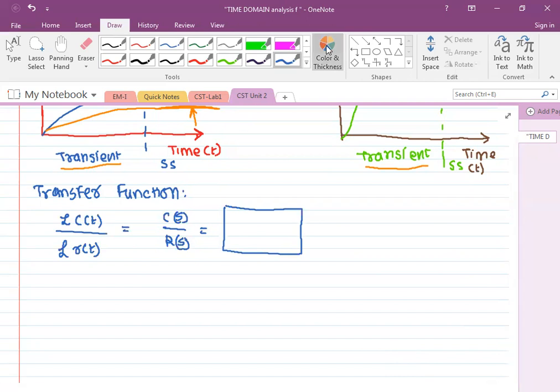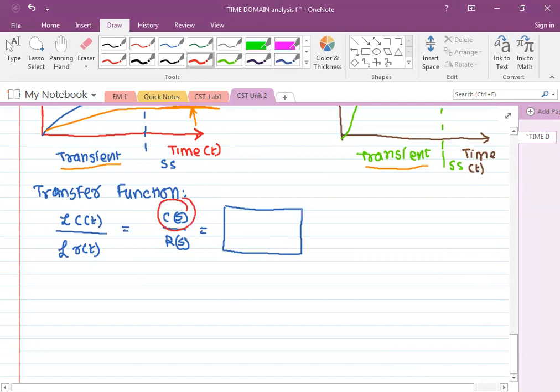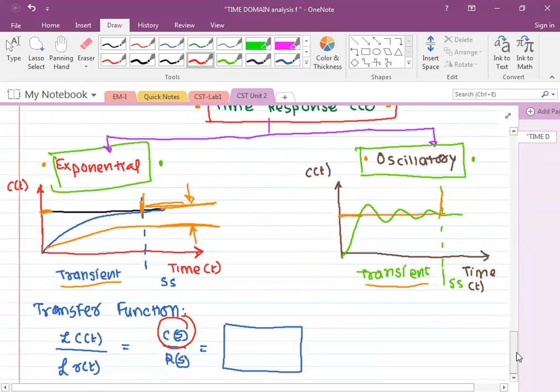Okay. Now, what is our interest? We want to analyze this output, because we are talking about the output of a system, which is a function of time t. Obviously, you can see it depends upon two factors. First factor is the system itself, and secondly it will also depend upon the input given to the system, what kind of input you are giving to the system. So there are two factors which we need to consider in time domain analysis.